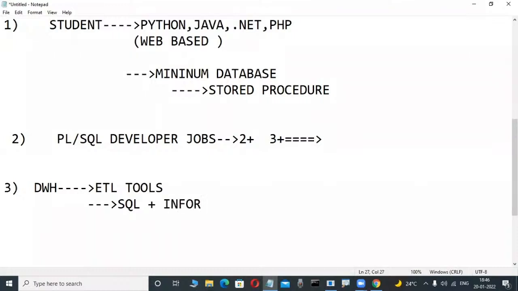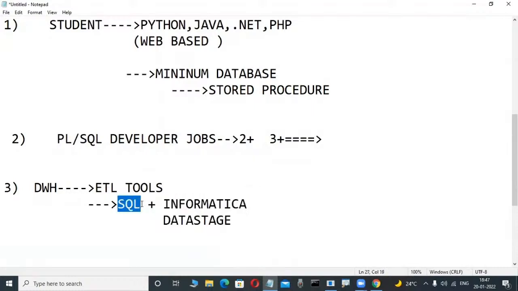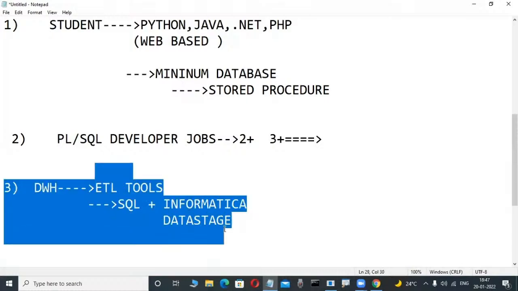Informatica is a very popular ETL tool. Again, Talend is also a tool. These ETL tools have a graphical user interface. For learning them, minimum knowledge of SQL is required. That's why they are learning these courses, for these jobs.